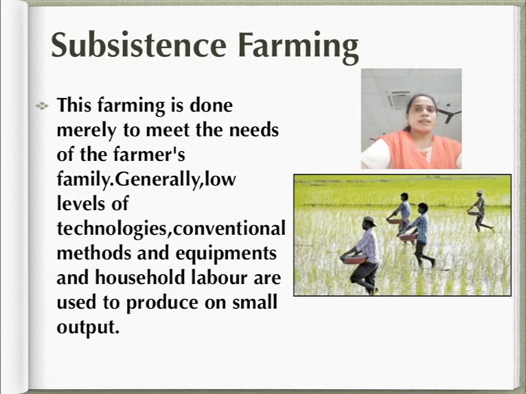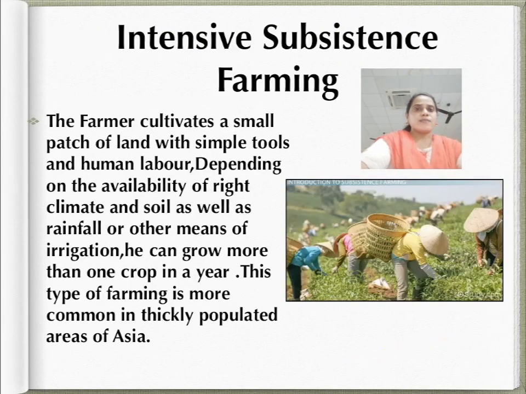Traditionally, low levels of technology and household labor are used to produce small outputs. Subsistence farming can be further classified into intensive subsistence and primitive subsistence. So, let's understand intensive subsistence. In intensive subsistence agriculture, the farmer cultivates small plots of land using simple tools and more labor.